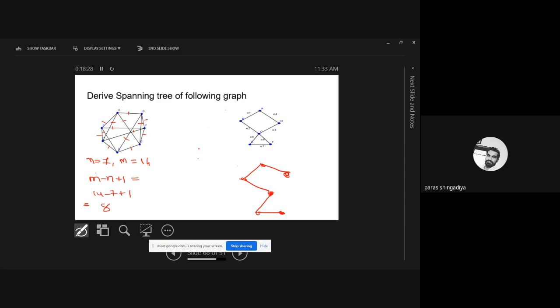From circuit rank you will also get the same answer. There are 6 vertices and 6 edges. Sorry, that is 4, 5, 6, 7. So 7 minus 6 plus 1 is equal to 2. 7 edges, 6 vertices, so it is 2. You can remove any 2 edges. The resultant graph should be connected and it should have no cycle. That is another one.